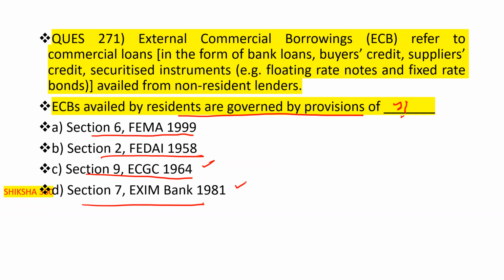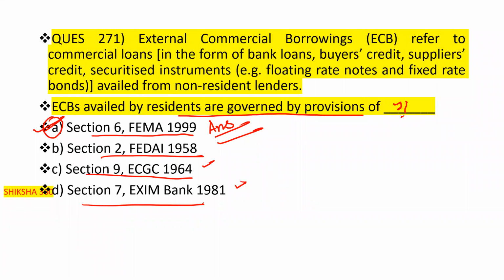So what is the correct answer? Option number A is the correct answer, that is Section 6 of FEMA 1999. Clear? Option number A is the correct answer here.